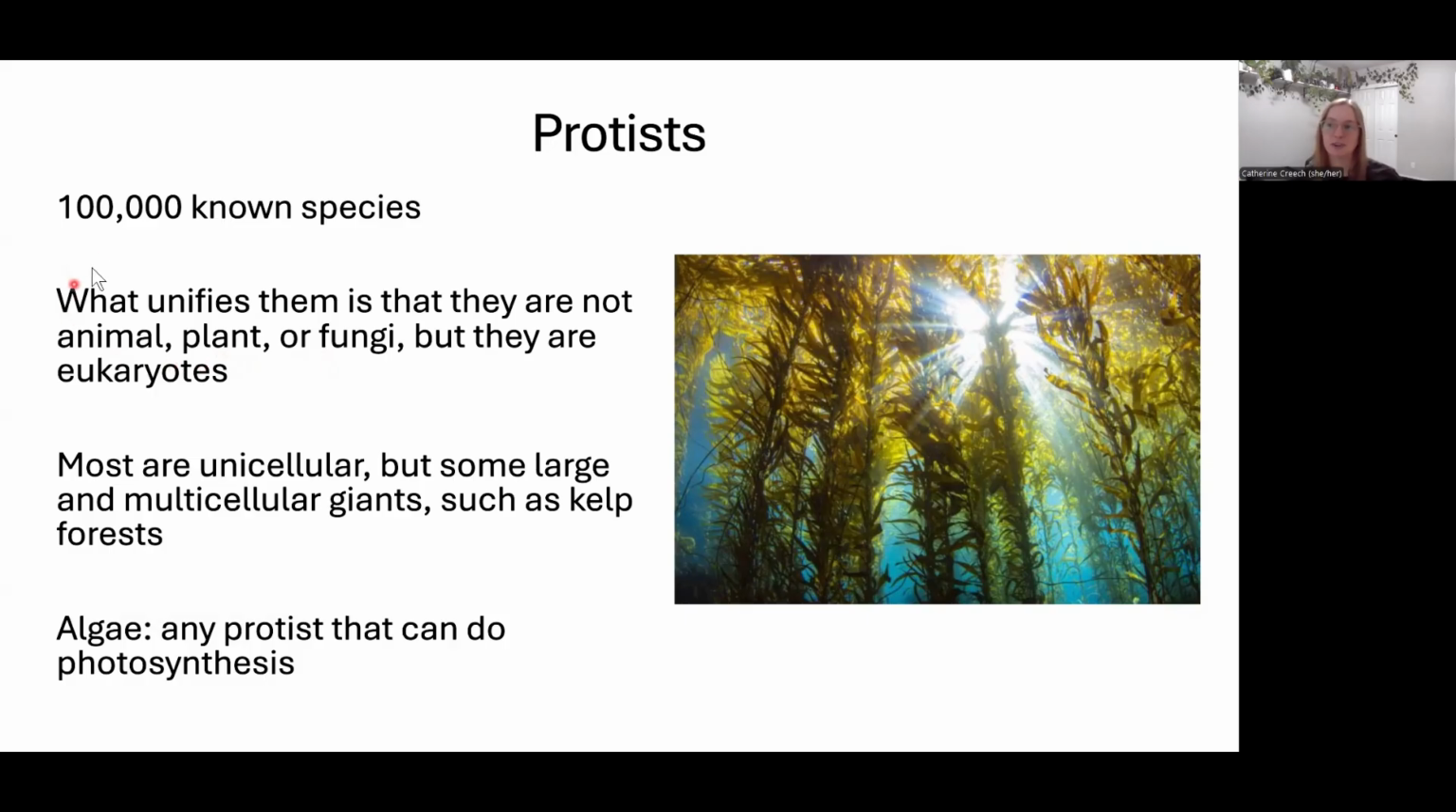In general, we use a term when we're talking about them. If they seem like plants, like this kelp here, and they do photosynthesis, then we call them algae. But if they don't do photosynthesis, we don't use the term algae. So the word algae will be used. It just means that they have chloroplasts and they are getting sugars from sunlight.